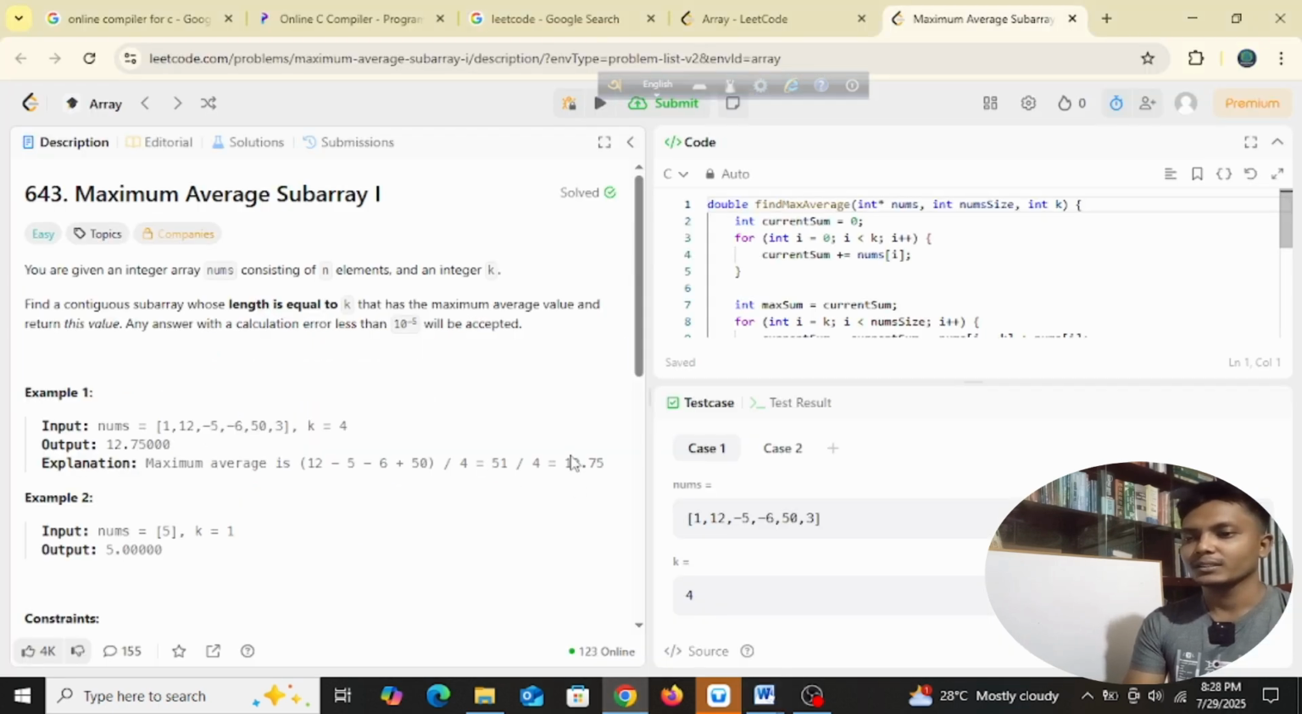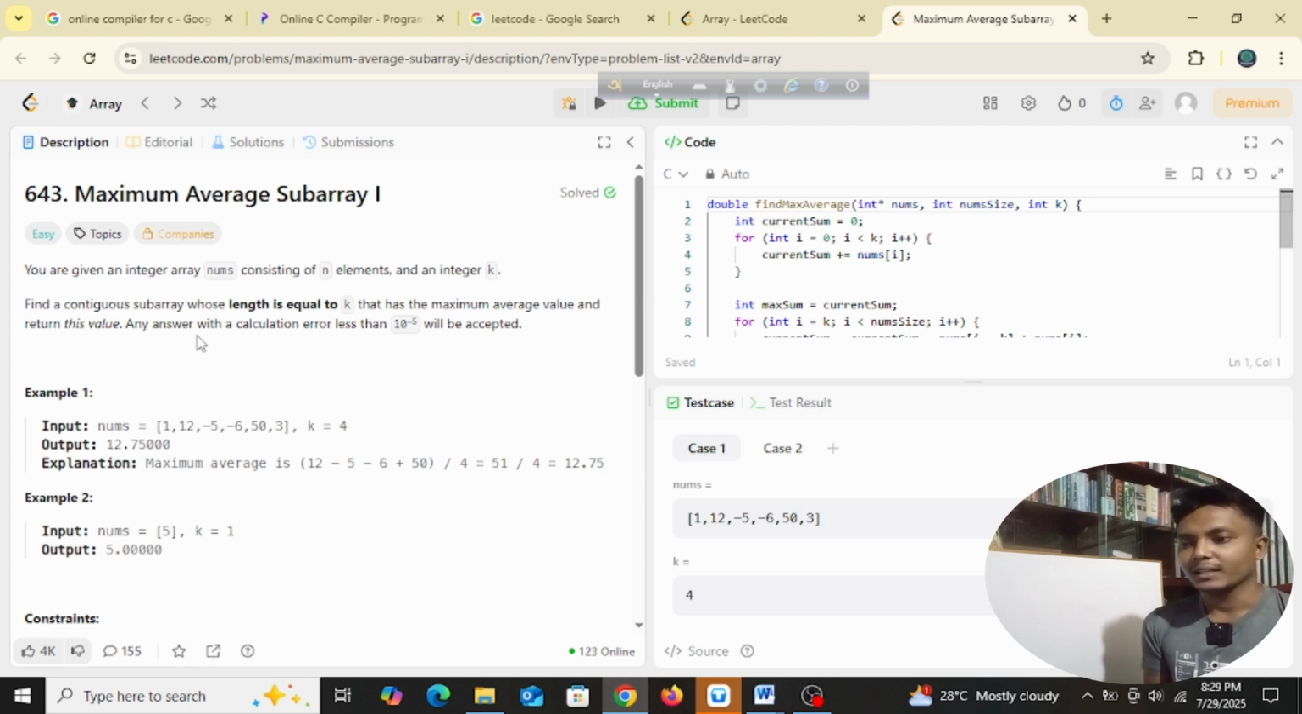Here we see the problem, and we will read it once to see what it actually means. You are given an integer array called nums consisting of n elements. That means whatever the number of elements in this array, maybe 6, 7, 8, and an integer k. Find a contiguous subarray. You have to understand this word contiguous. Find a contiguous subarray whose length is equal to k.